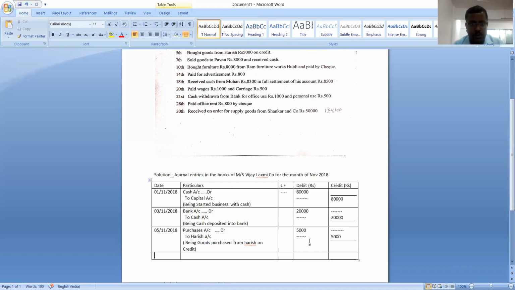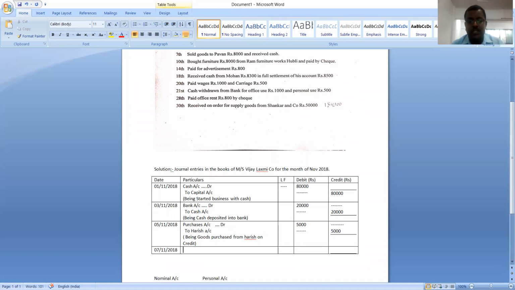Okay, let us move to the next transaction. The next transaction is dated 7th November 2018. Okay, here what is the transaction? The transaction is sold goods to Pawan rupees 8,000 and received cash.